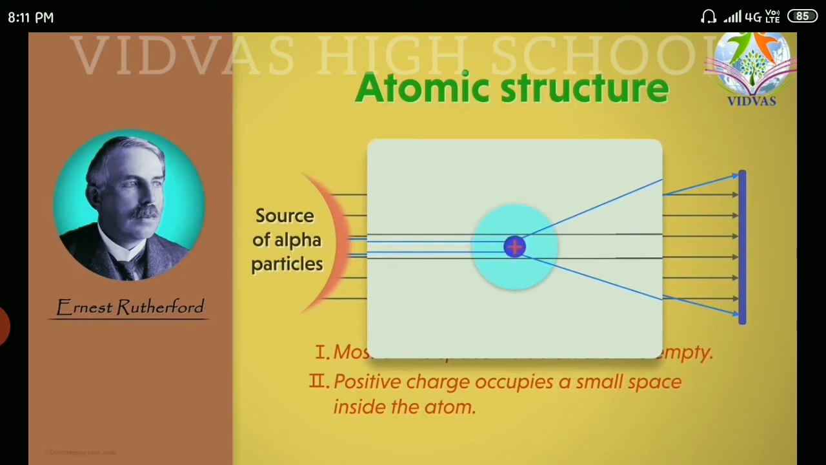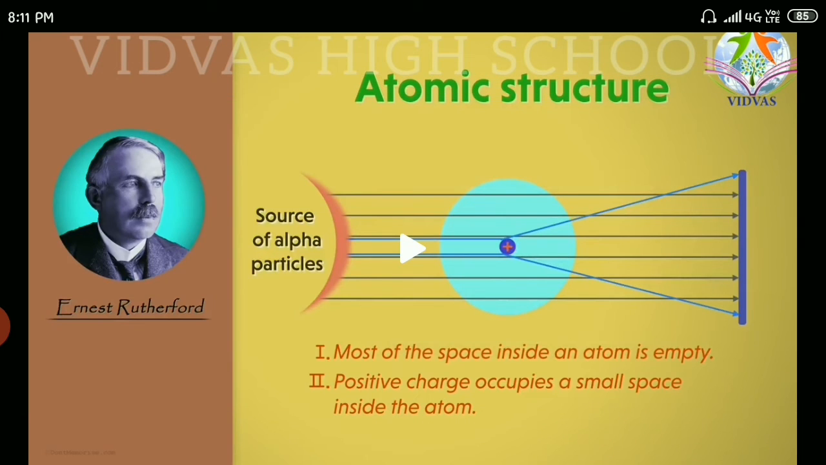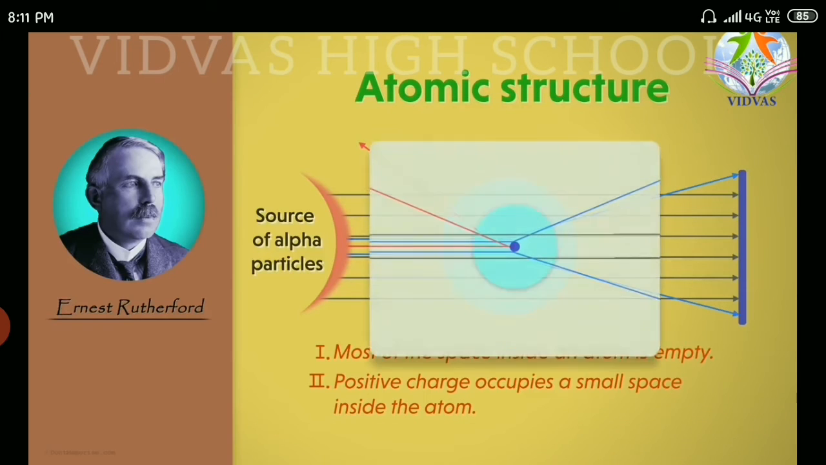And he also said that the portion with positive charge, which is present at the center, is smaller. He supported his statement that at the center we have positive charges by saying that the alpha particles he passes are positively charged. These positively charged particles are getting repelled by the positive charges present at the center of the atom. That is, as I told you, they are rebounding back at the center. Depending upon this, he said that all the positive charges are present at the center and not in the other part of the atom.